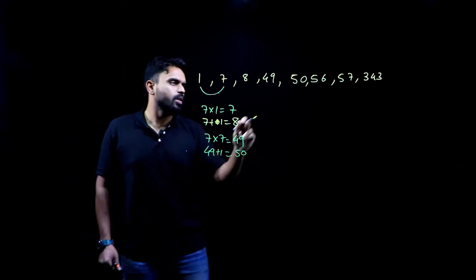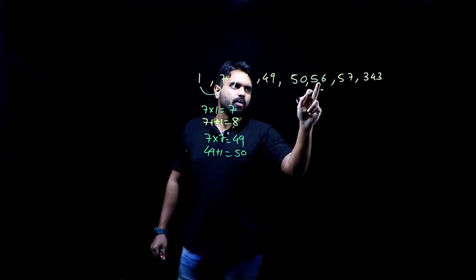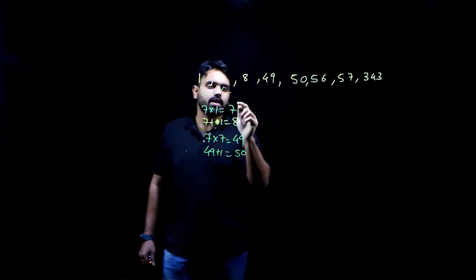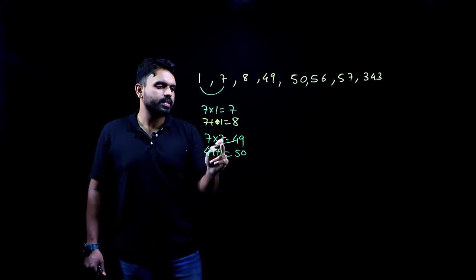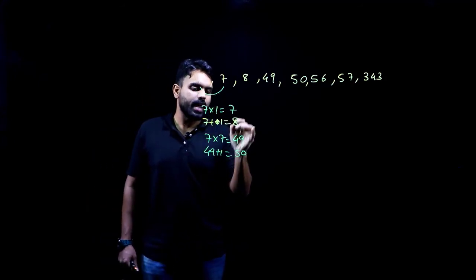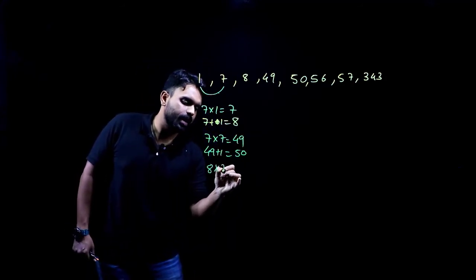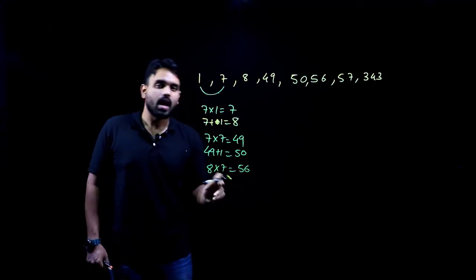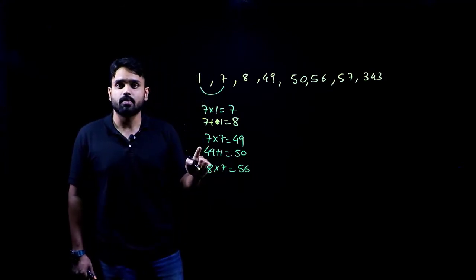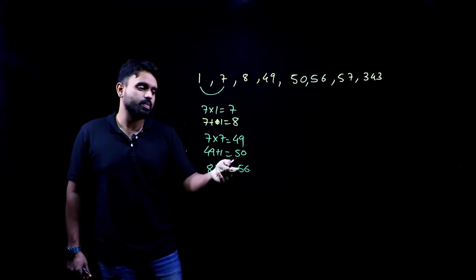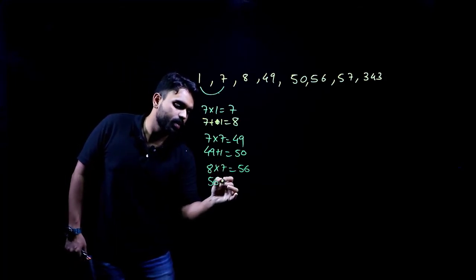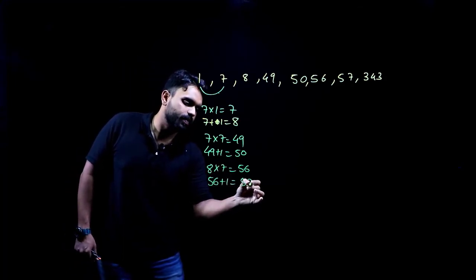Yes. Now, to reach after 50, what is the number that I have? 56. I had already multiplied 7 with a 7. Now I have to multiply 8 with the 7. If I multiply 8 with 7, I get 56. After multiplication is done, what needs to be done? Addition needs to be done. 56, how much do I have to add? 1. It gives me a 57.